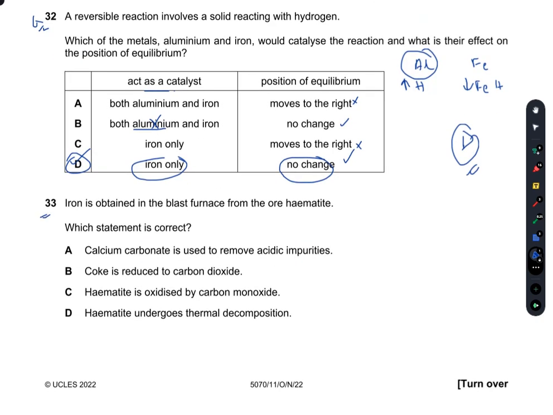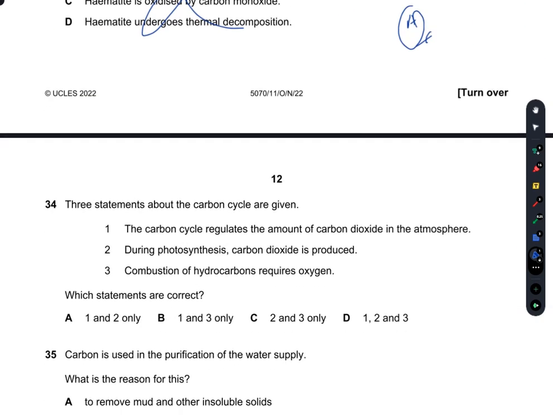Question number 33. Iron is obtained in the blast furnace from the ore hematite. Which statement is correct? Calcium carbonate is used to remove acidic impurities. Yes, this is true. CaCO3 will react with SiO2 to give me calcium silicate slag. So it is used to remove acidic impurities. A is true. A is the right answer. All others are incorrect.